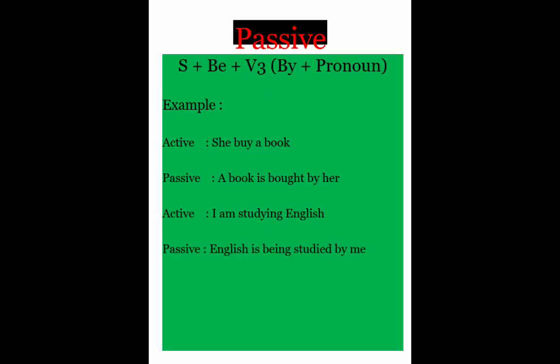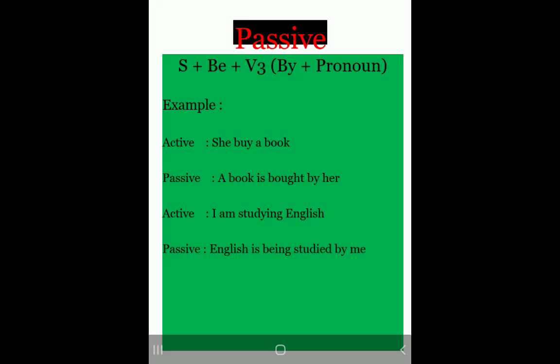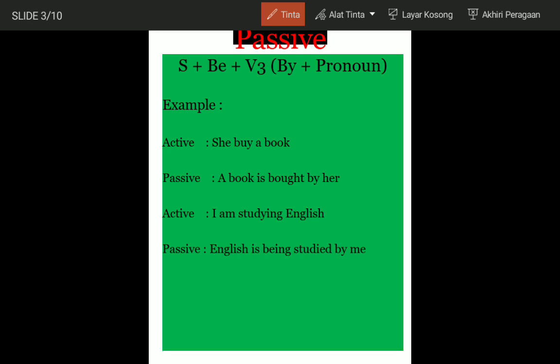The formula for a passive sentence: subject plus be plus verb 3 plus by plus pronoun. For example, in an active sentence, she buys a book. We can see the subject she is moved to object.